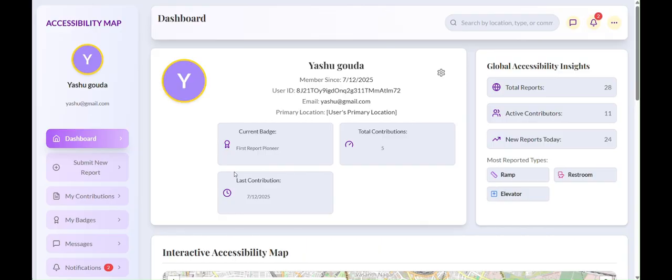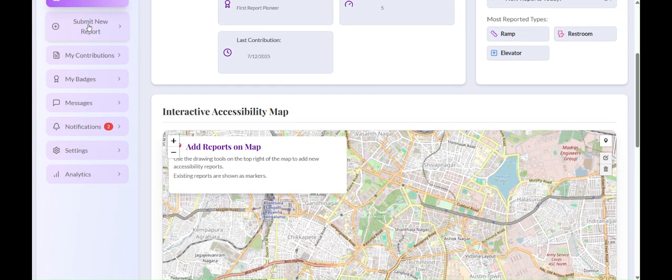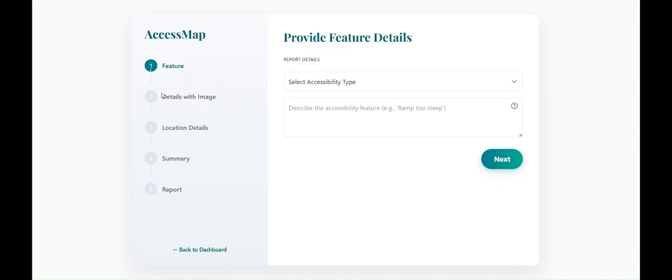So let's see what content is in the user's dashboard. Here we also introduced badges to improve the report sections, and then total contributions, the last contributions, and the global reports. Here they can submit a new report. It includes details with image and location details, and for the location details we have used reverse geocoding with the OpenStreetMap API and the OpenCage API.